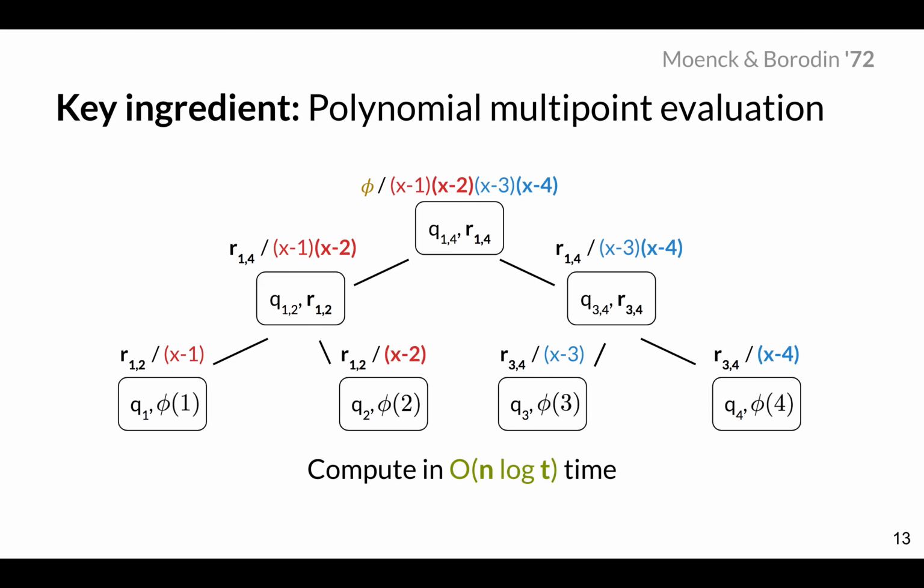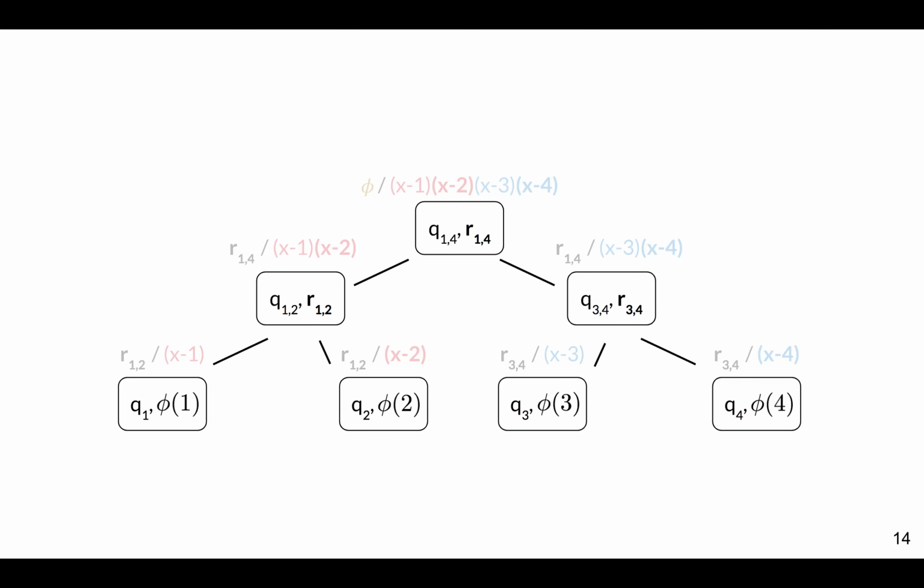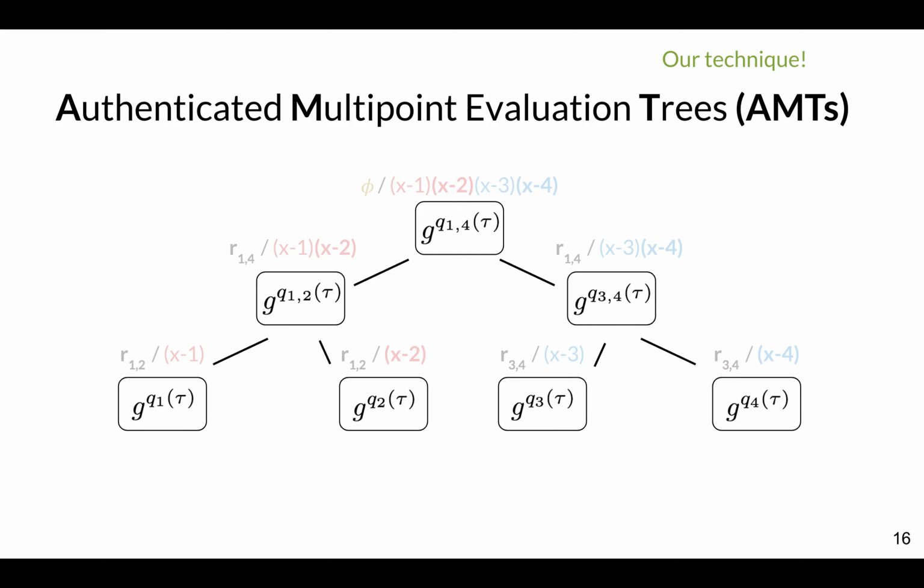And now, so far I'm just talking about how to evaluate the polynomial. I'm not talking about how to actually get proofs for those evaluations. And here's how we get the proofs. Let's ignore the divisions happening and just focus on the quotient and the remainders. And let's also ignore the remainders and just focus on the quotients. And the idea is that I'm going to commit the quotients using the KZG polynomial commitment scheme. And I'll get something that we call an authenticated multipoint evaluation tree, or an AMT. And the idea is that this AMT can be computed in n log t time. So I do the multipoint evaluation and then I do the commitment, also in n log t time.